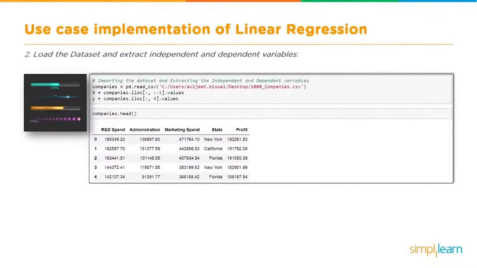Now, here in the slide, you'll see companies equals pd.read_csv, and it has a long line there with the file at the end, 1000_companies.csv. You're going to have to change this to fit whatever setup you have. And the file itself, you can request. Just go down to the commentary below this video and put a note in there, and Simplilearn will try to get in contact with you and supply you with that file so you can try this coding yourself.